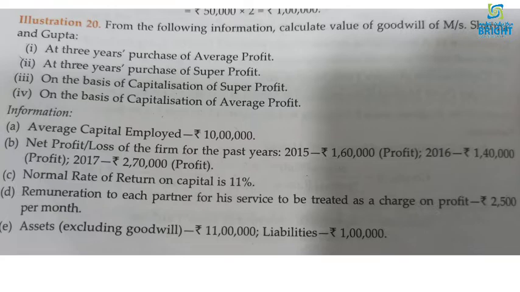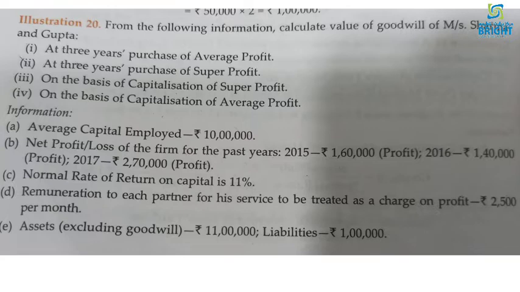First you have to calculate on the basis of 3 years purchase of average profit method. Second, at 3 years purchase of super profit method. Second method is super profit method. And third one on the basis of capitalization of super profit. Fourth one on the basis of capitalization of average profit method. All four methods are there.